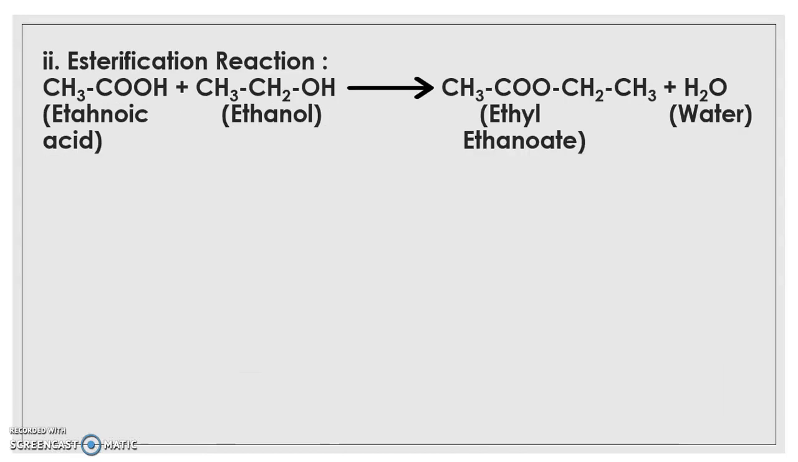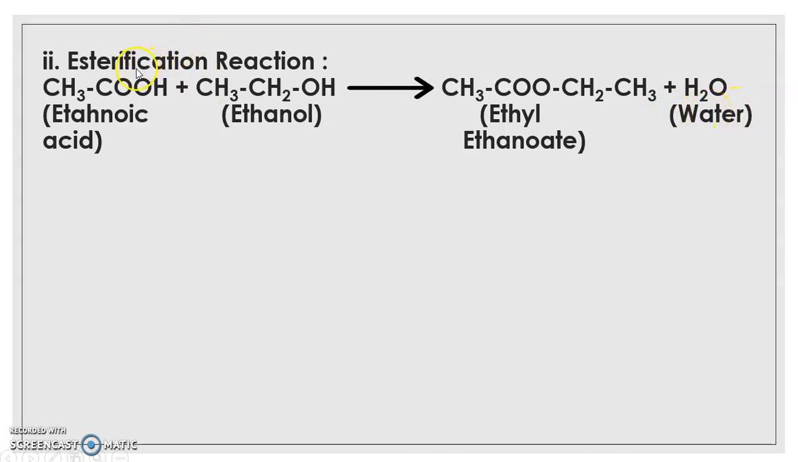Next reaction of acetic acid or ethanoic acid that we are going to study is esterification reaction. Now this spelling of ethanoic acid is a bit wrong. It is ETHAN oic acid. Esterification reaction is a reaction between acid and alcohol. Acids react with alcohols to form ester and water is liberated.